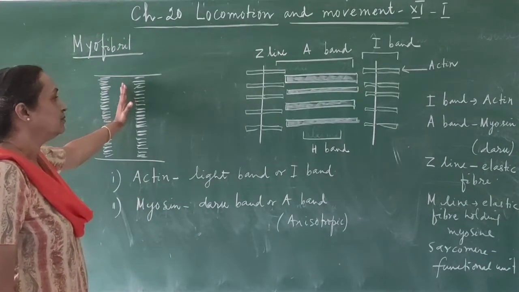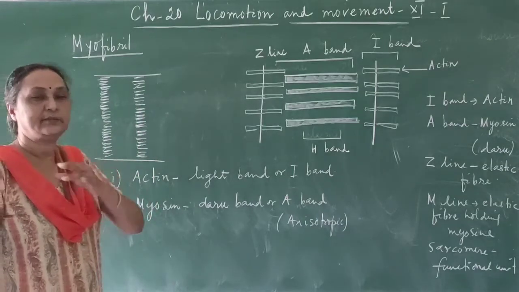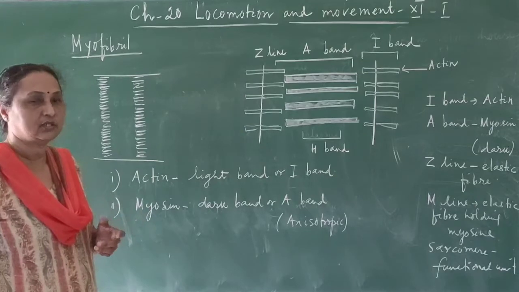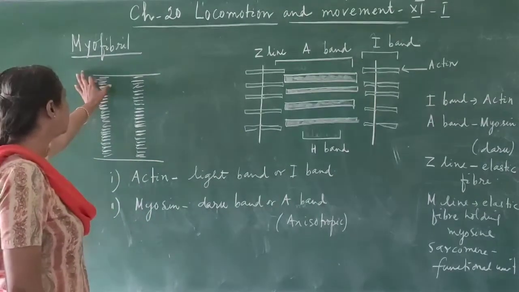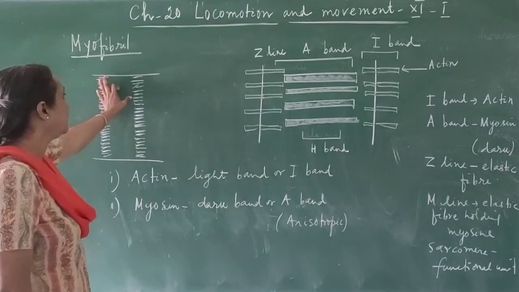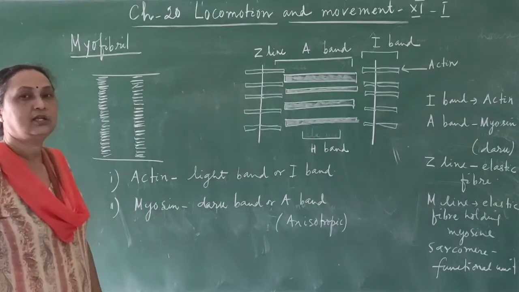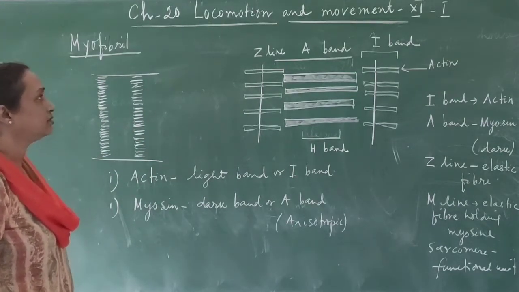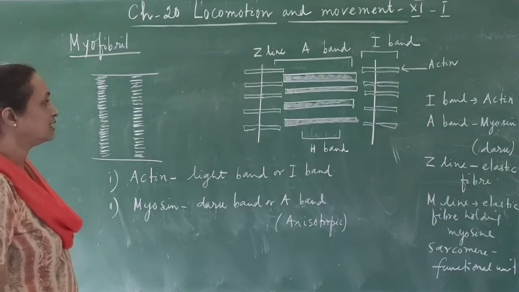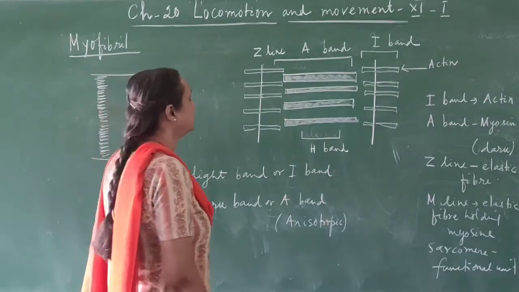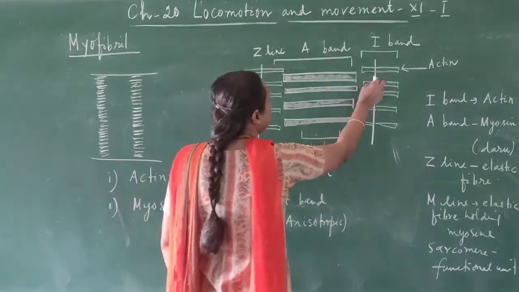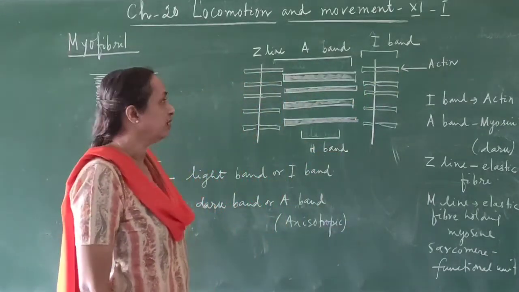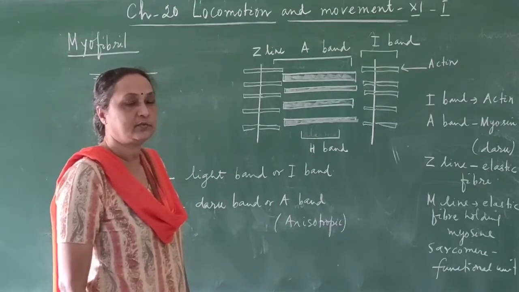Why? Because it is made up of two different types of protein. One is actin, another is myosin. The myosin makes the dark band, and the actin protein makes the light band. Now we will study the structure in detail. Here you can see these are all actin filaments. Actin is a specific kind of protein. Myosin is also another kind of protein.